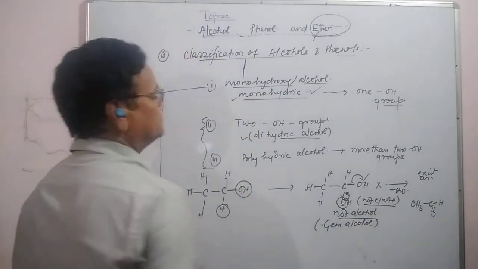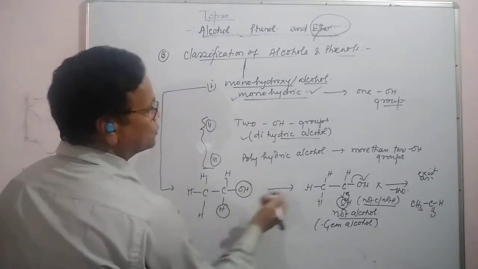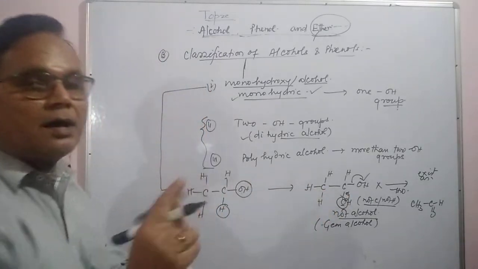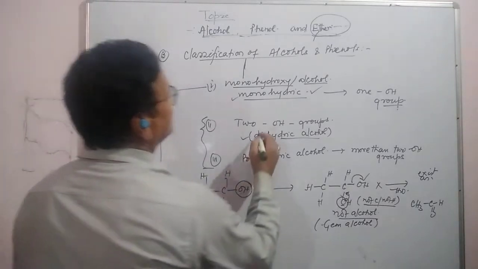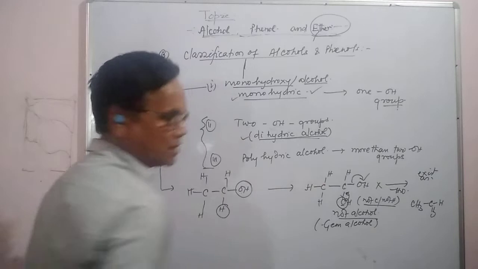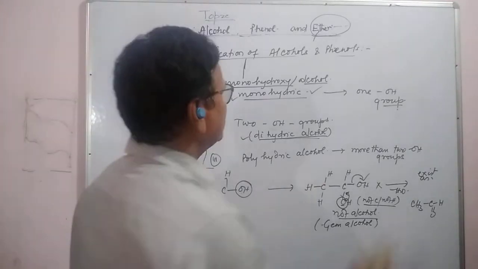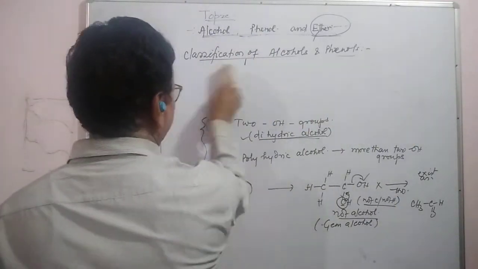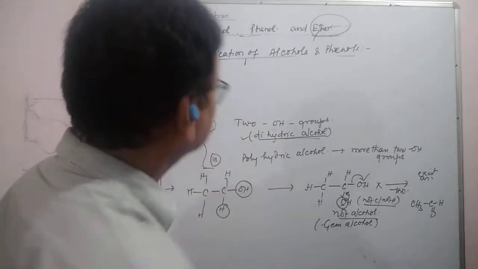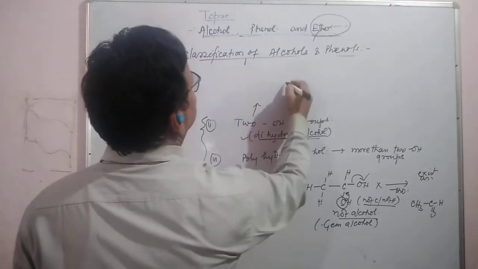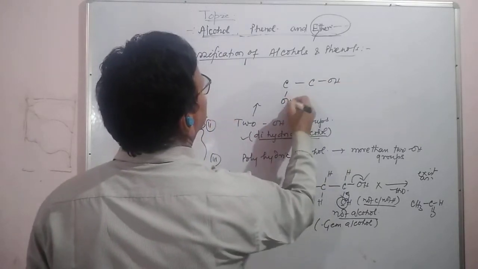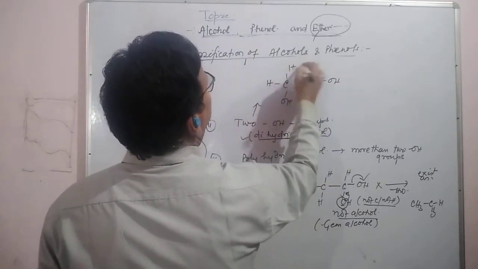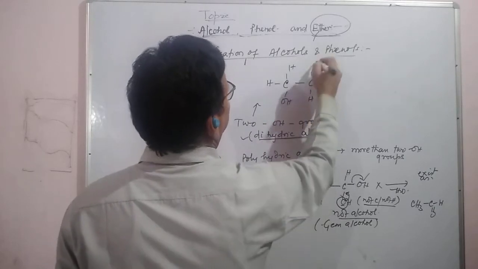But if two OH groups are attached with different carbons, then that will be dihydric alcohol. See here, I am giving you the example of dihydric alcohol. Suppose carbon with OH, and here is OH. The other valencies are joined with hydrogen or other carbons.